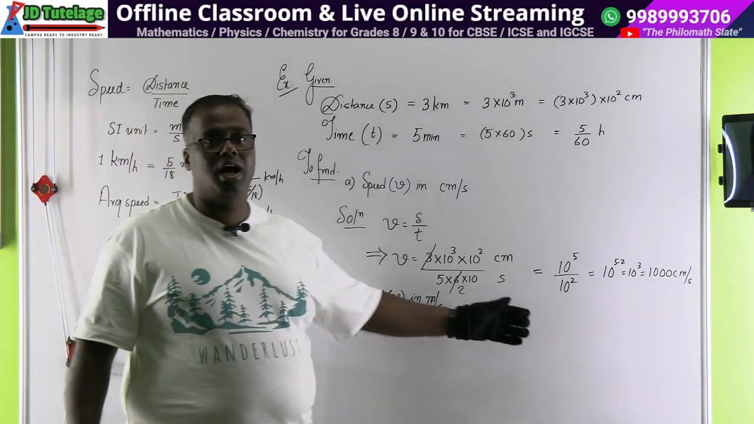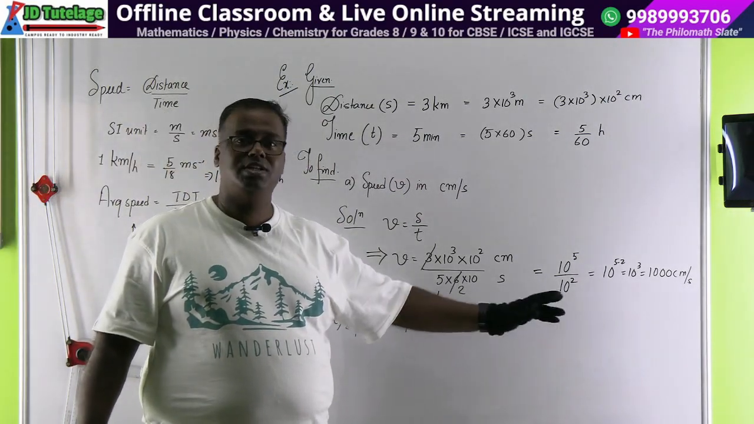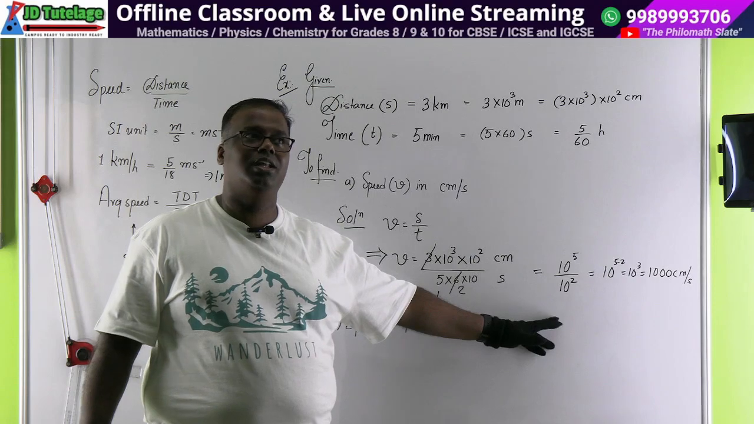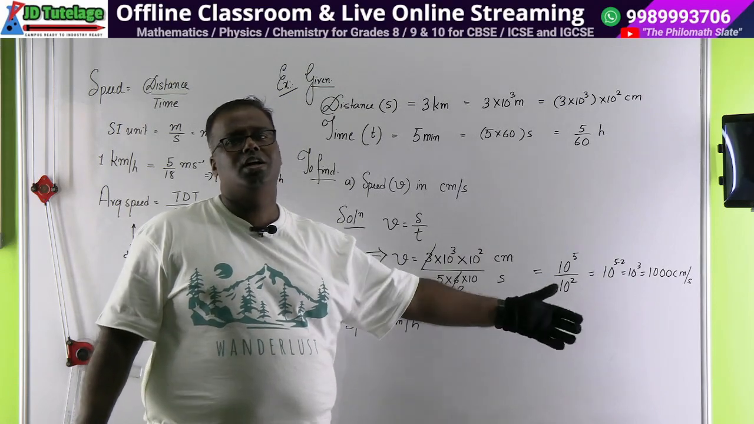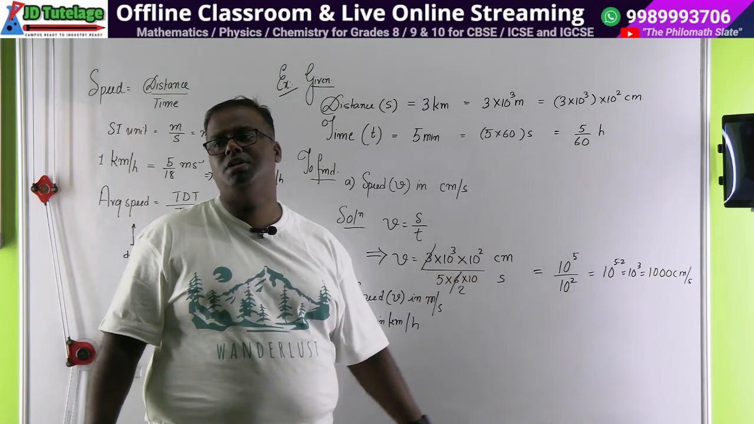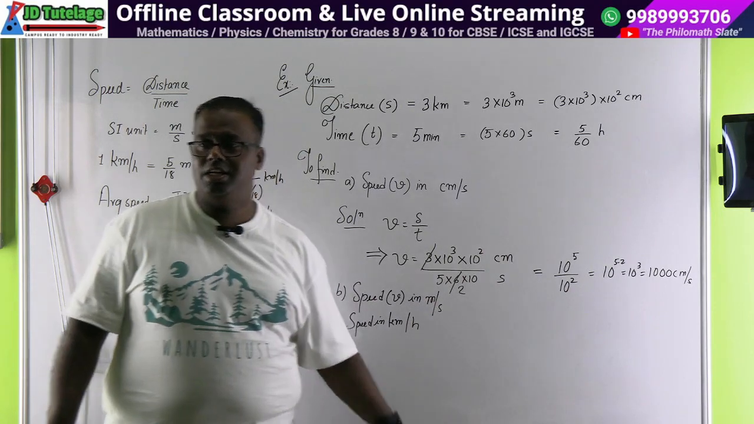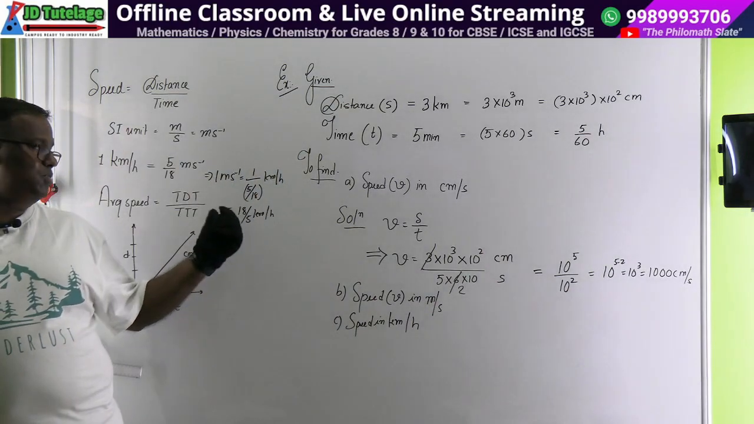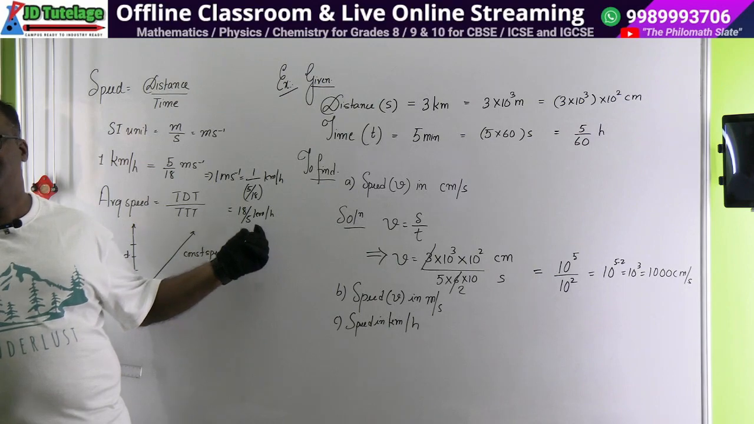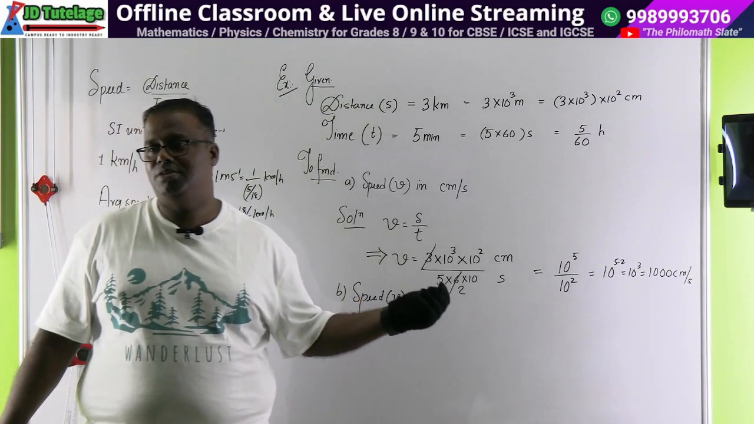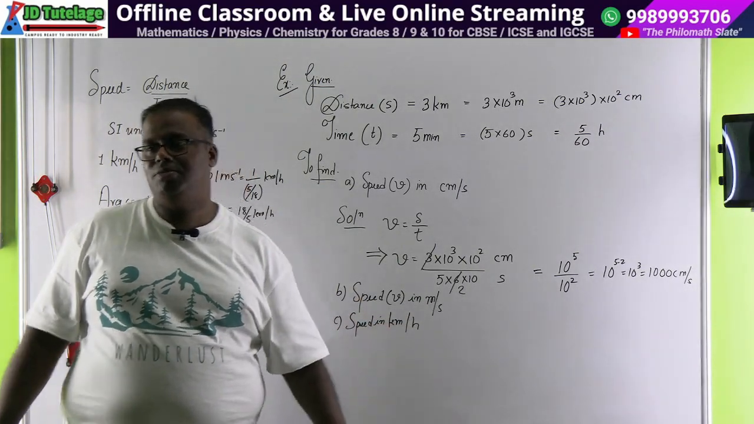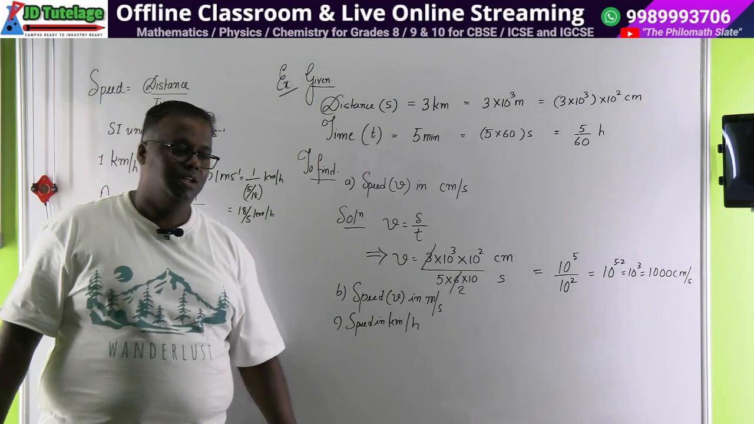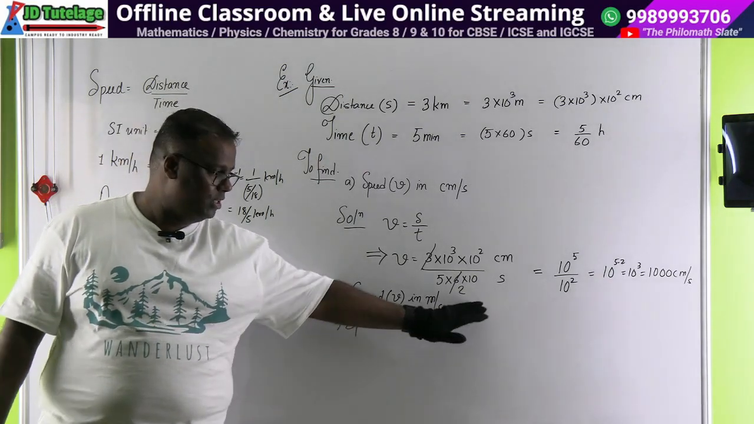See the first answer. Anya, are you able to follow? First answer is 1000 centimeter per second. They have asked you to find in meters per second. Convert 1000 centimeter to meter, 10 meters. And the next answer is 10 meters. 1 meter per second is 18 by 5. So 10 meters is 180 by 5. And 180 divided by 5 is 36.